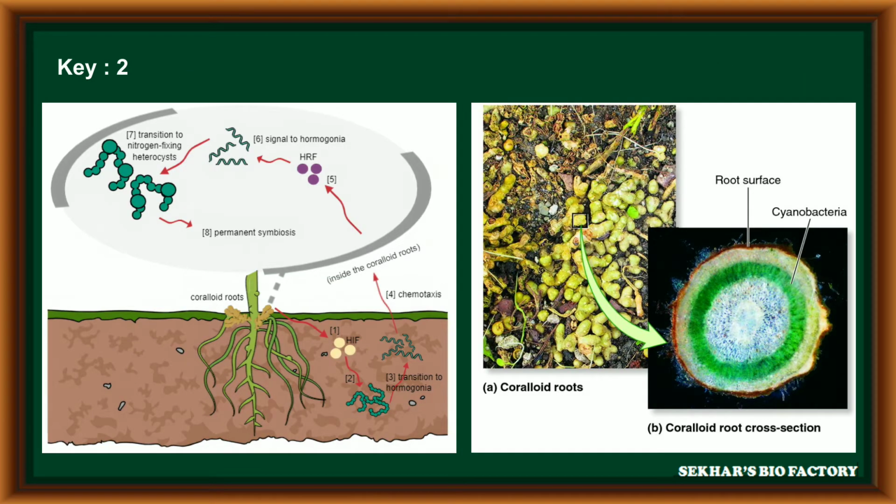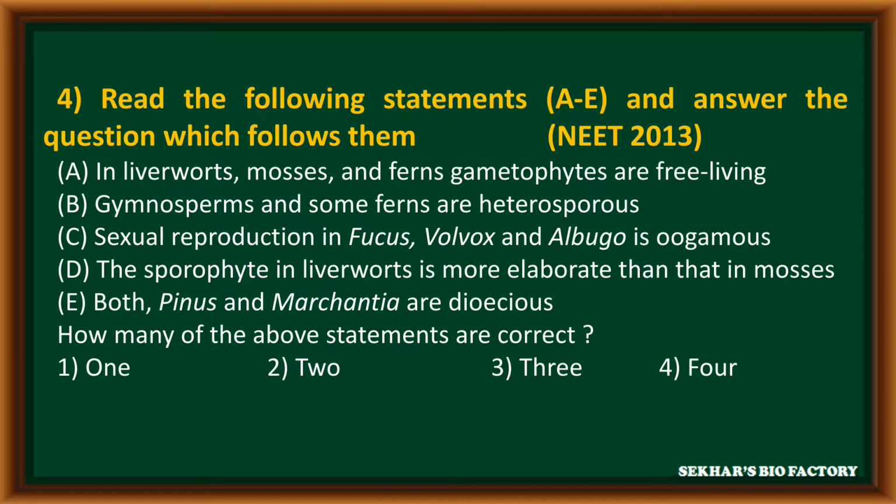In Cycas, the root is the vegetative part associated with cyanobacteria. It is called coralloid roots. Inside this coralloid root, cyanobacteria are present in the form of an algal zone. It helps in nitrogen fixation.